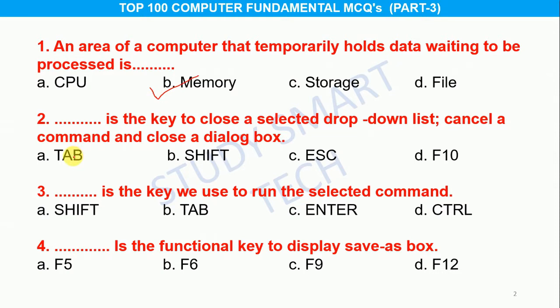Question number 2. ... is the key to close a selected drop down list, cancel a command and close a dialog box. Option A tab, B shift, C ESC, D F10, and the correct answer is option C ESC.